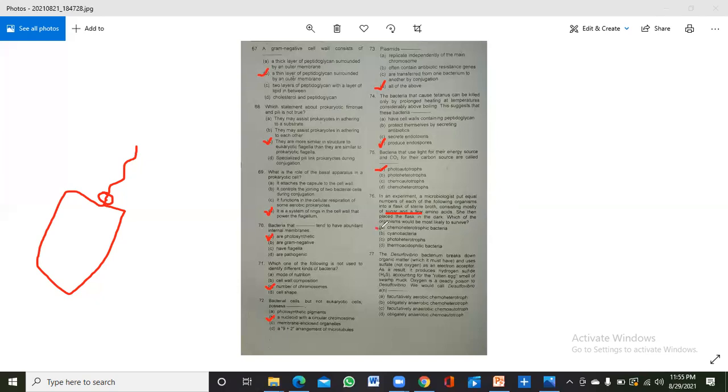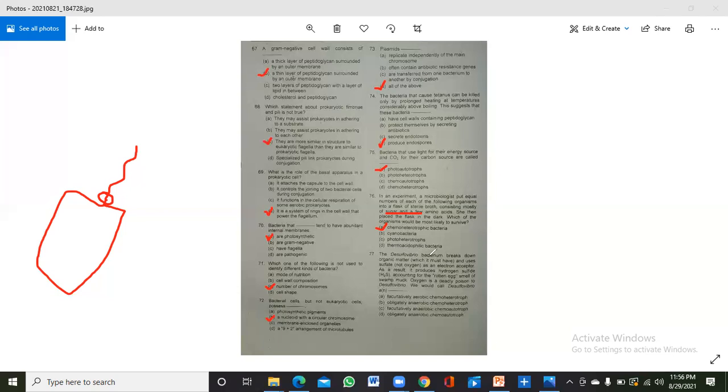So these are chemoheterotrophic bacteria. If it was cyanobacteria, they should be kept in the light. If it was photoheterotroph, they should be kept in the light. And if it was acidophilic bacteria, it should be kept in acidic conditions. So just make the smart choice.